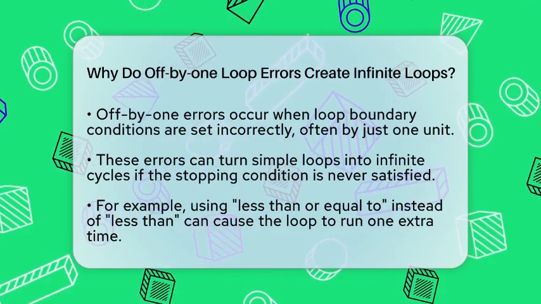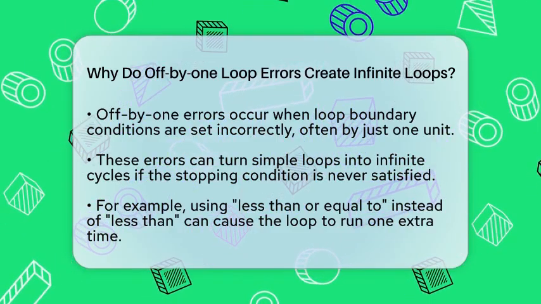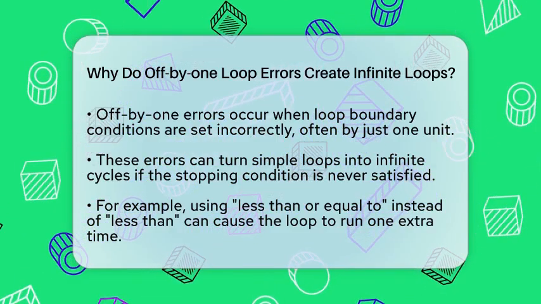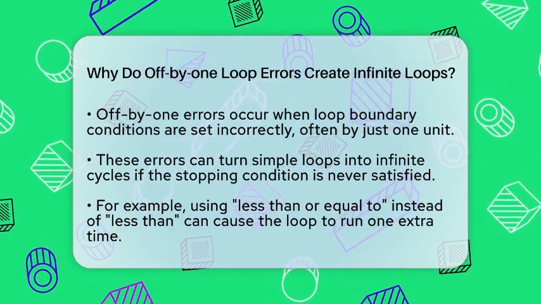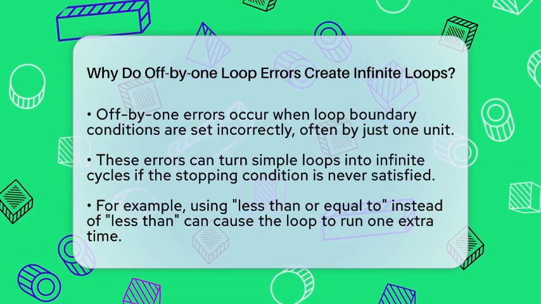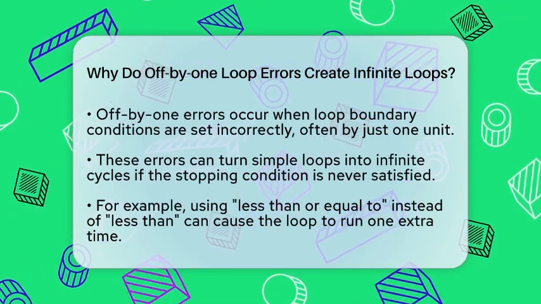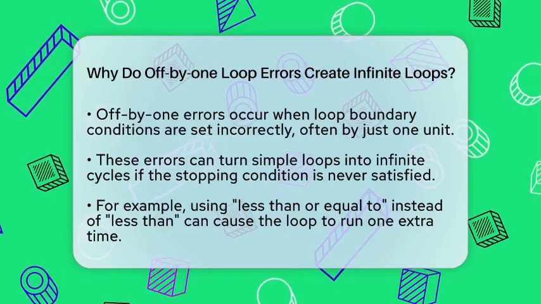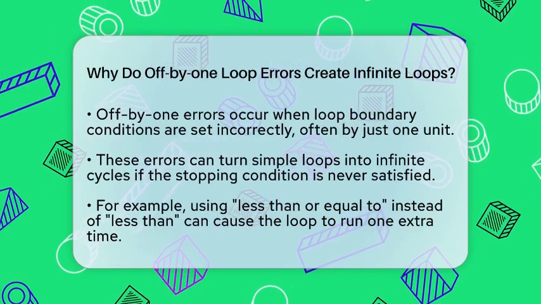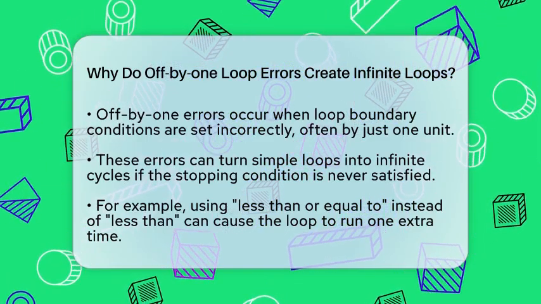For example, if you want to run from 0 up to but not including 5, you should check if the counter is less than 5. If you accidentally write less than or equal to 5, the loop keeps going. It keeps trying to process an extra step that it should have stopped at.